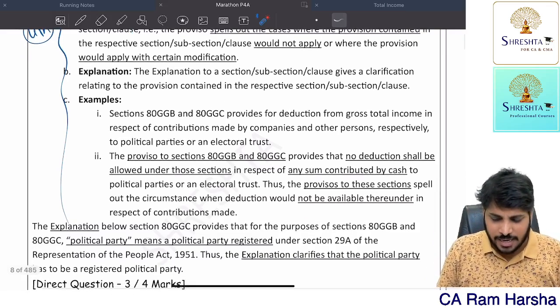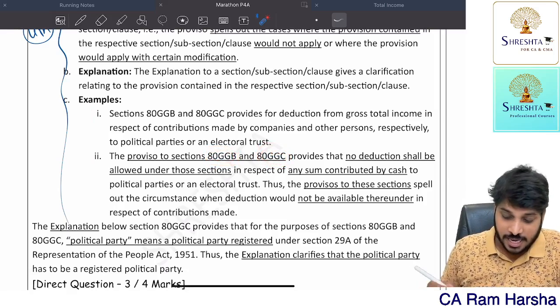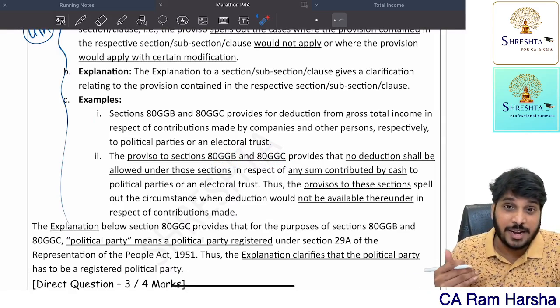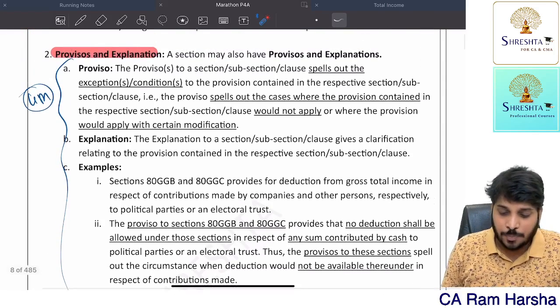Here they might have given some different examples. Suppose 80GGB, 80GGC. They have a proviso. What this proviso says is, if any donation is paid in cash, that is not at all eligible for deduction. Fine. So what does proviso mean?